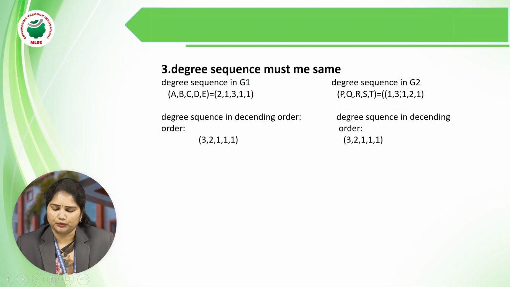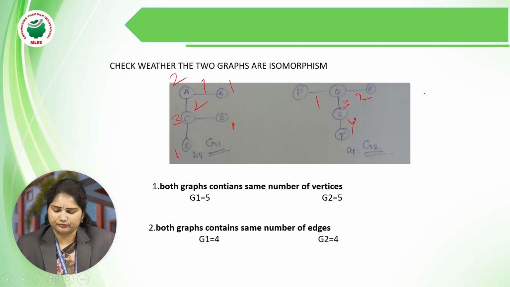In graph 2, what is the degree sequence? For vertex P, only one edge is connected, so the degree of P is 1. The degree of Q: how many edges are connected? 1, 2, and 3, so the degree of Q is 3.